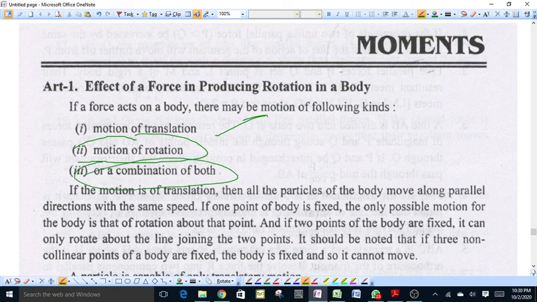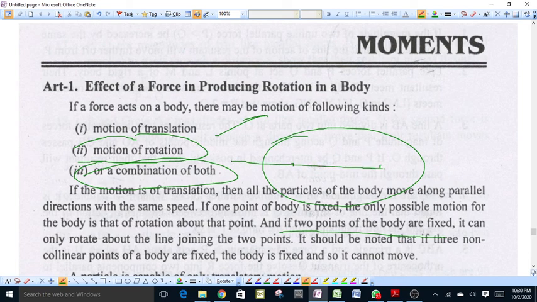If two points of a body are fixed, then the body can rotate about the straight line passing through those fixed points, that is, the line joining the two fixed points. This line is known as the axis of rotation. The body will rotate about this line. If a body is fixed at three points, then there will be no motion in the body at all. That is, the body cannot move.